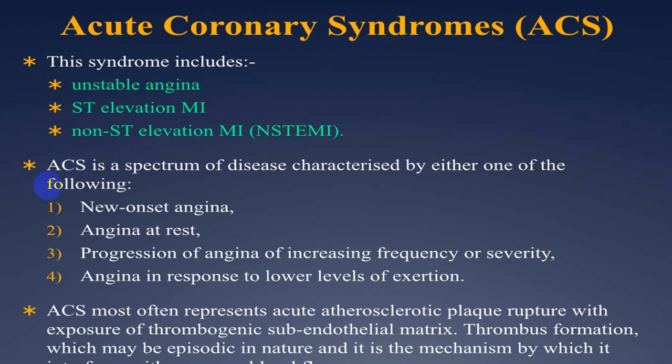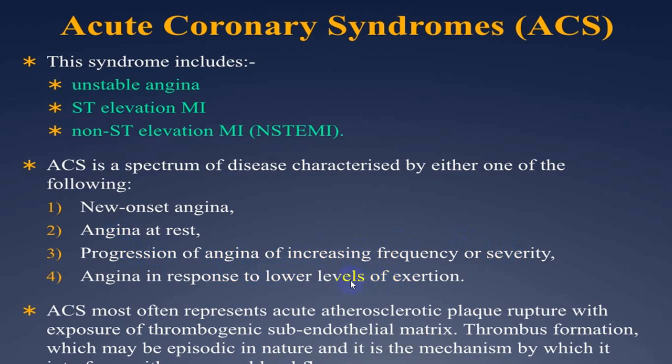Usually there are few words which are used for unstable angina, that is new onset angina, crescendo angina, angina at rest, and there is a progression of angina slowly increasing in frequency and severity as well as duration, and angina in response to lower level of exertion. So even with minimal exertion or even at rest, the person gets angina.